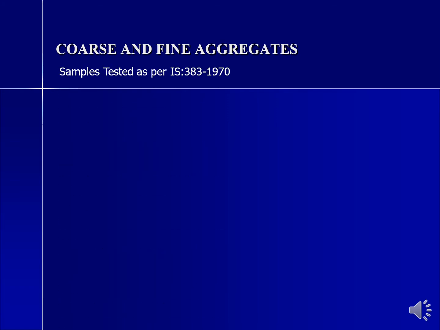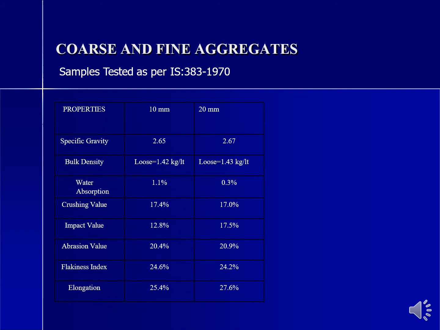Coarse and fine aggregates. Samples tested as per IS 383. Specific gravity 10 mm 2.65, 20 mm 2.67. Bulk density 1.42 kg per liter for 10 mm, 1.43 kg per liter for 20 mm. Water absorption 1.1 percent, 20 mm 0.3 percent. Crushing value 17.4 percent, and 17 percent for 20 mm. Impact value is 12.8 percent for 10 mm, 17.5 percent for 20 mm.